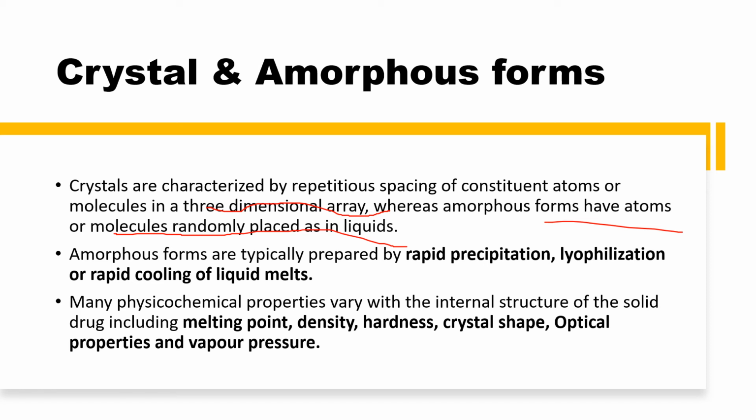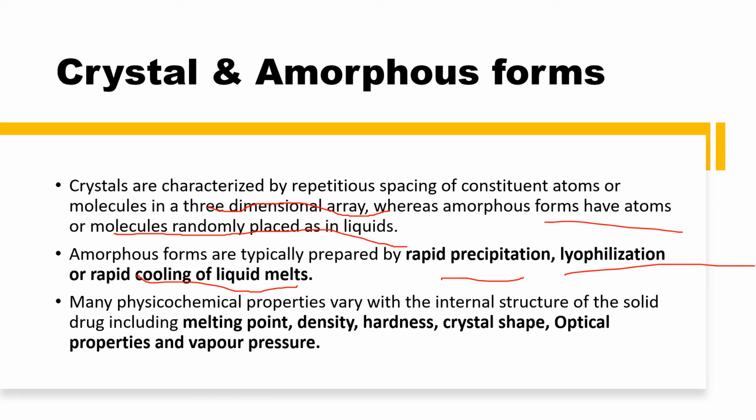What needs to be understood here is that amorphous substances are highly unstable, so crystalline substances are preferable in formulation development. Moreover, amorphous forms are typically prepared by rapid precipitation, lyophilization, or rapid cooling methods. Therefore they are not that stable, and they try to achieve stability over a prolonged period of time.